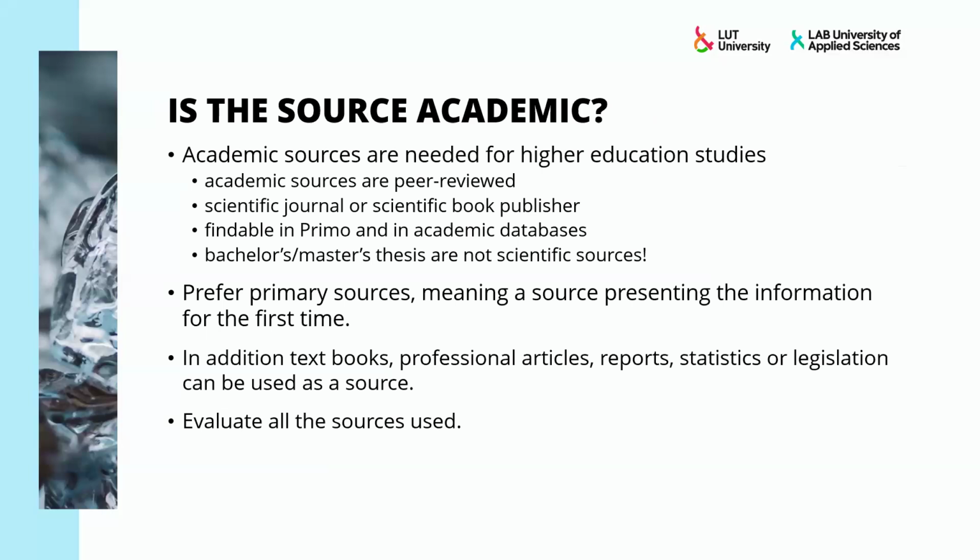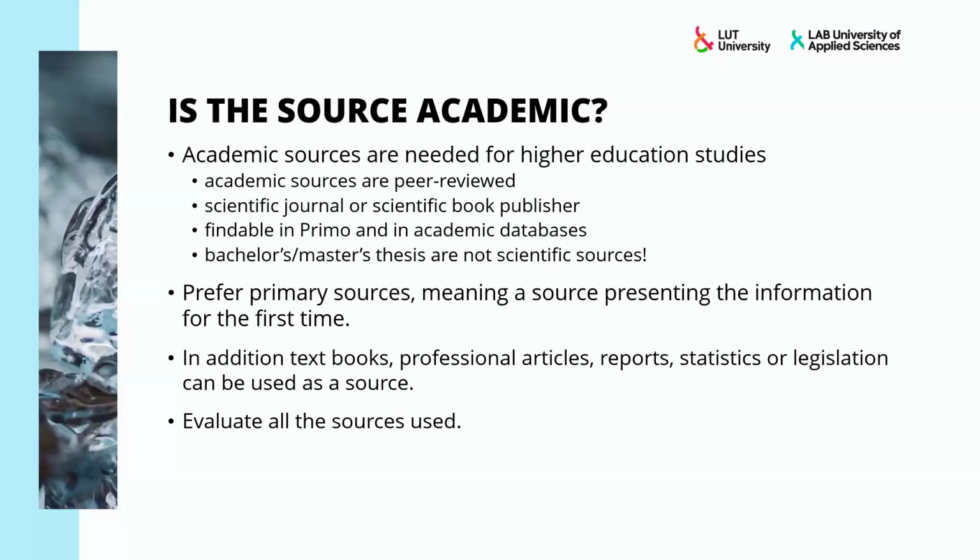What type of sources are suitable for university studies? Scientific sources are peer-reviewed and published by a scientific publisher. Scientific sources can be found in Primo and in scientific databases available through the library. Theses, such as bachelor's theses or master's theses, are not scientific sources.